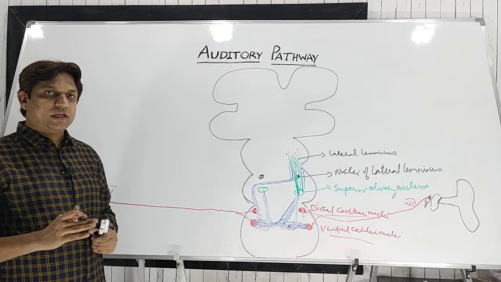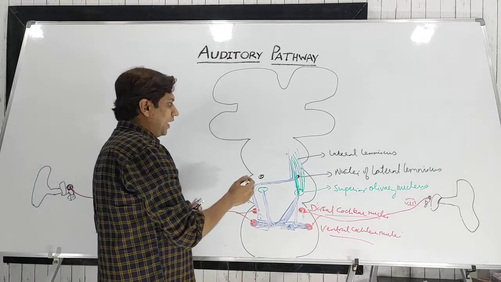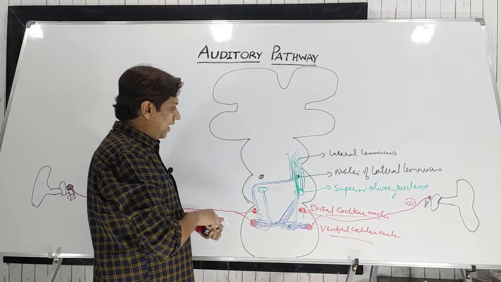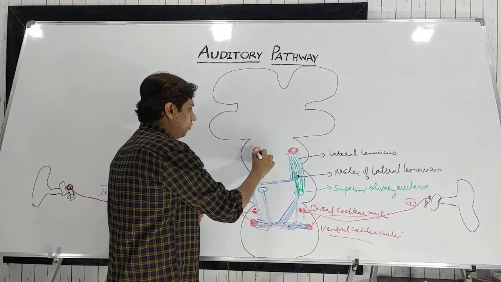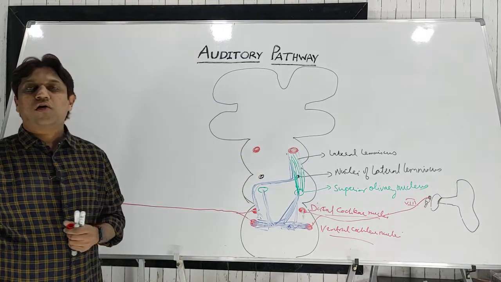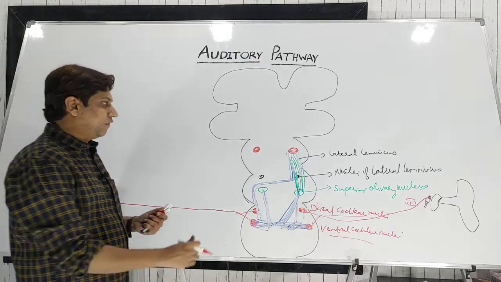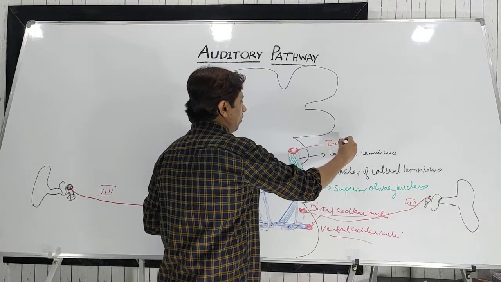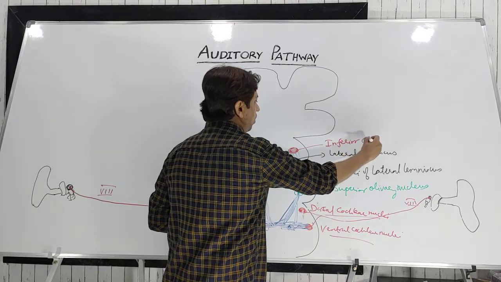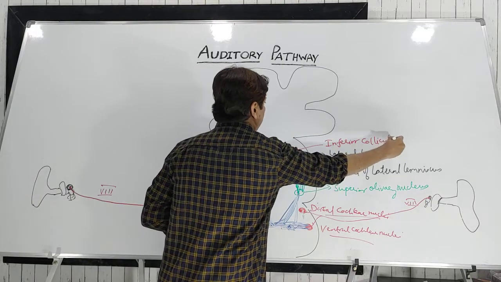In the midbrain we have one more nucleus, where it will terminate, known as the inferior colliculus. So here in the midbrain we have the inferior colliculus, on both the sides.